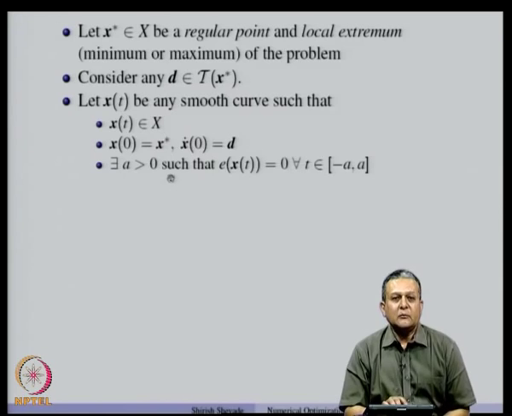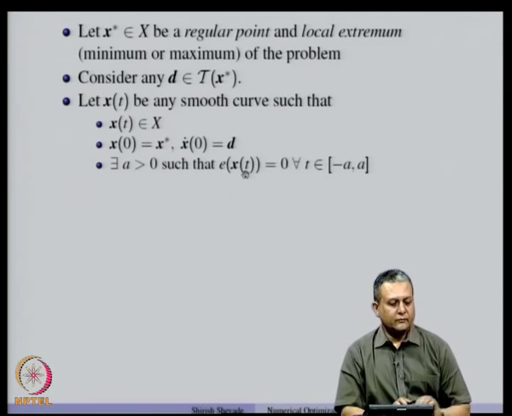And there exists some positive a such that E(x(t)) equal to 0. That means that in the closed interval minus a to a, if you take any t, then E of x(t) is 0. So, this is some set of feasible points in the neighborhood of x(0), and the points are parameterized by the parameter t.